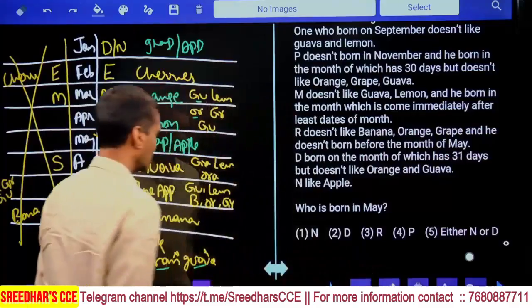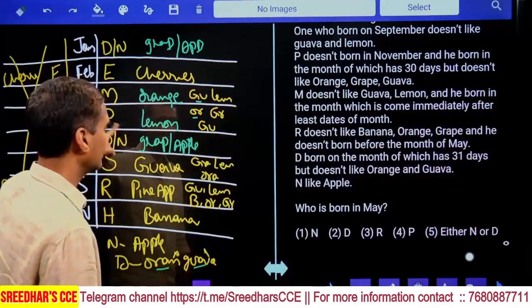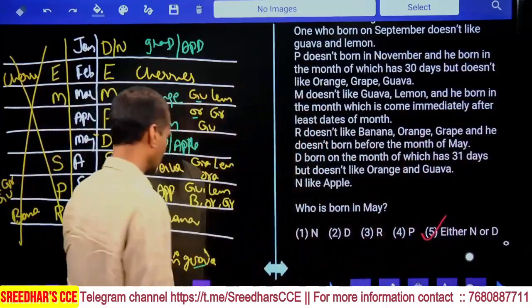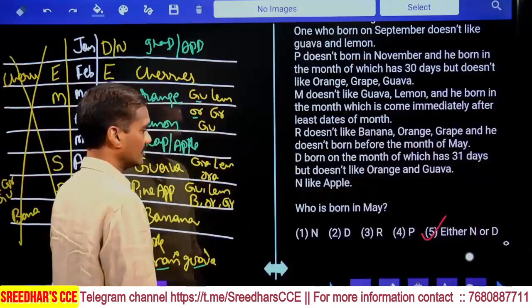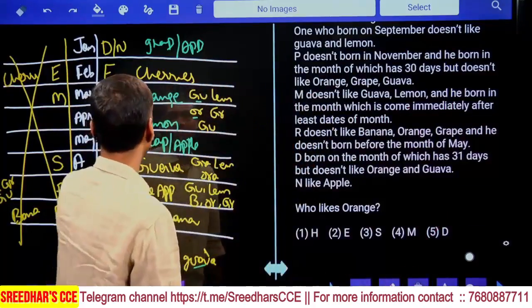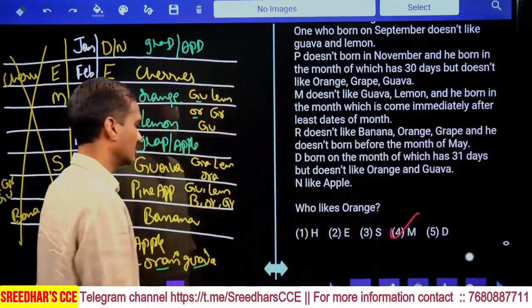Then next one, question number 34. Who is born in the month of May? Either D or N. Either N or D. And it is given in choice 5, question number 34. Then coming to question number 35 here. Who likes orange? The person who likes orange is M. M likes orange, that is choice 4, question number 35.